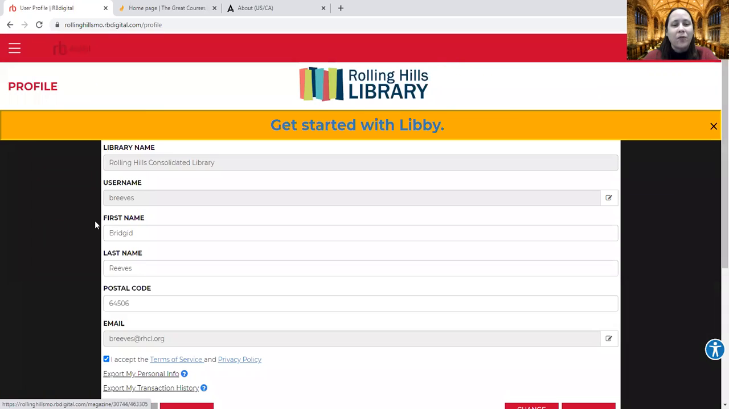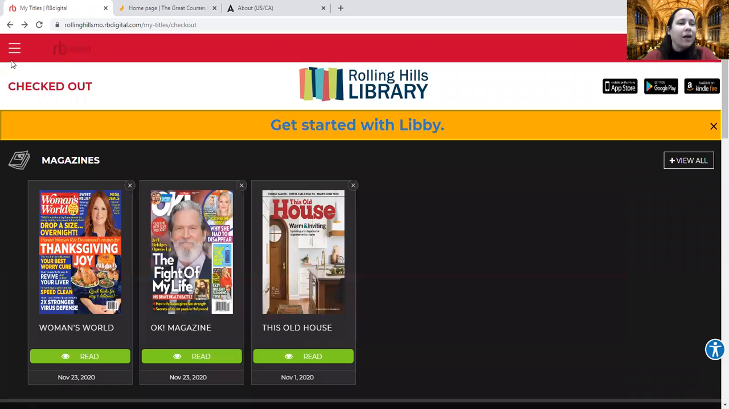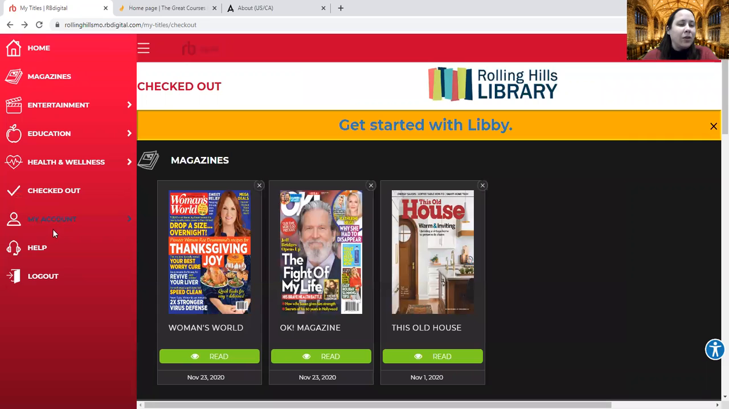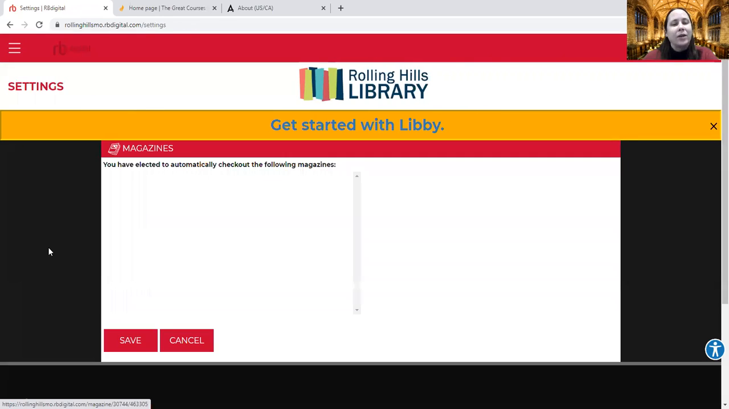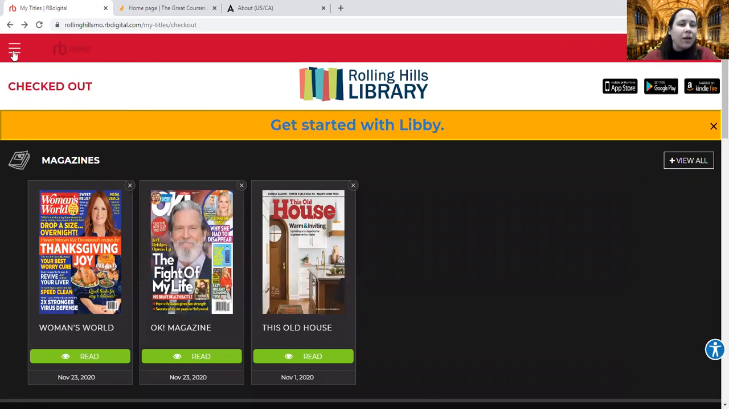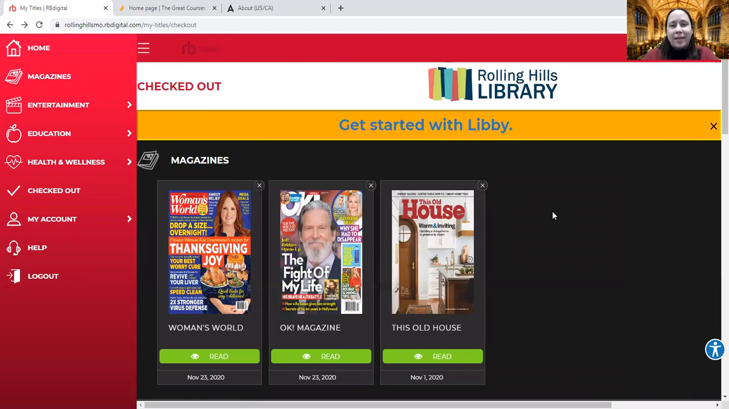You can see your profiles. So if you want to change your username or change your name in there, you can do that. You can also go and look at your settings. So right now, since there's no books, that's just going to tell you about automatically checking out magazines. So that's all of the things that you can do now with RBDigital.